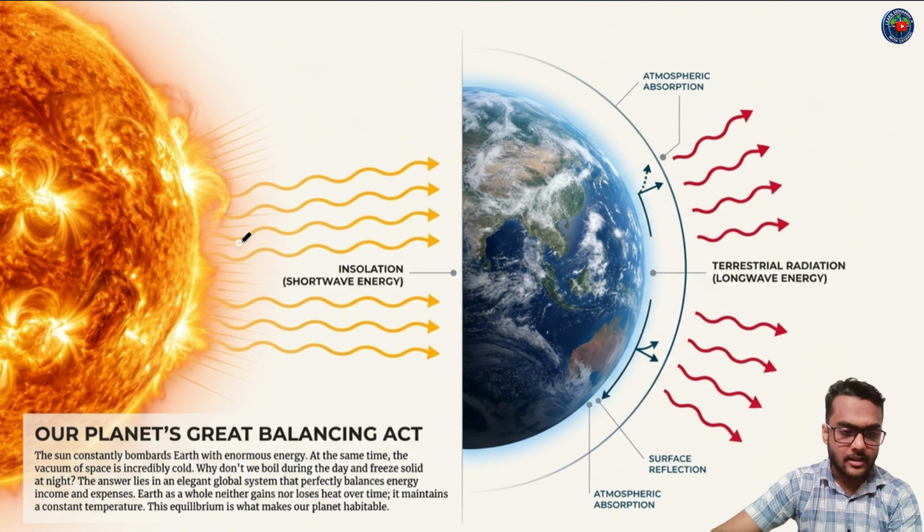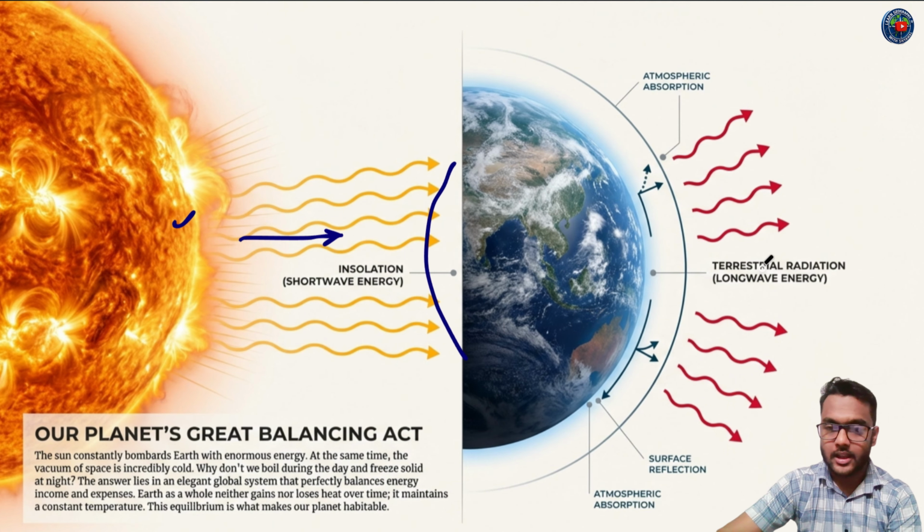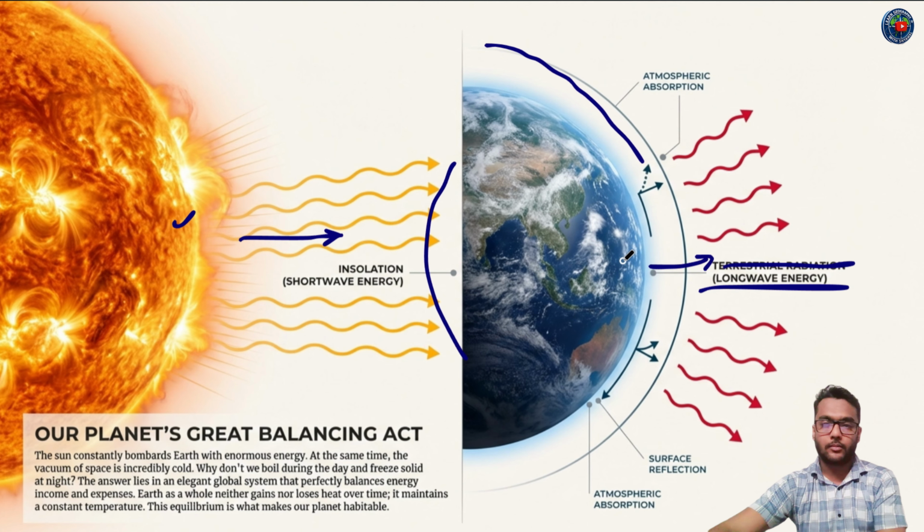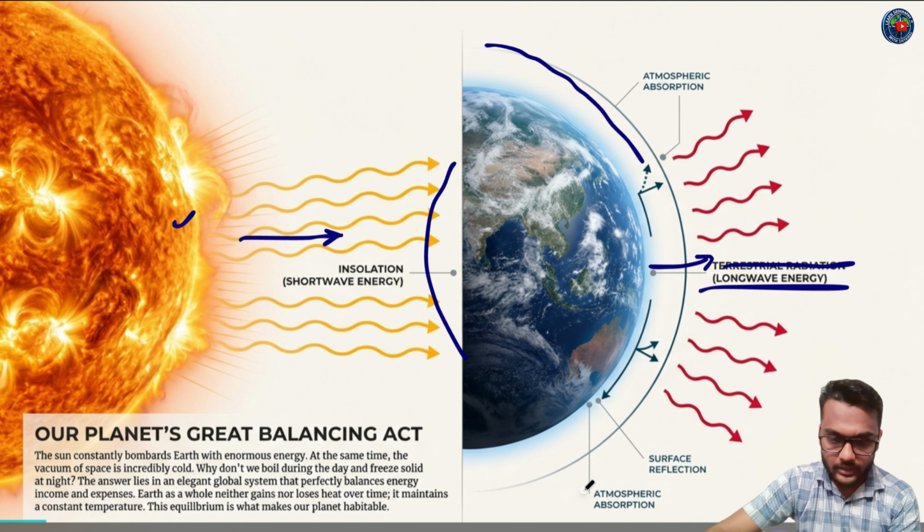Insolation is the incoming shortwave energy coming from the sun towards our Earth surface, and terrestrial radiation is the longwave energy reflected from the Earth surface towards the space. Okay, this is the atmospheric absorption. We will discuss in this video more details about this, and surface reflection, atmospheric absorption.